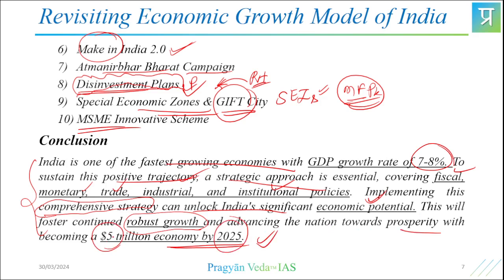We keep hearing this. We are aiming towards it, right? And it's not far. We can easily achieve it. So like this, when you write a very futuristic, very hope-giving and very comprehensive conclusion, summarizing literally the whole answer, that will give a very good impression to the evaluator also.